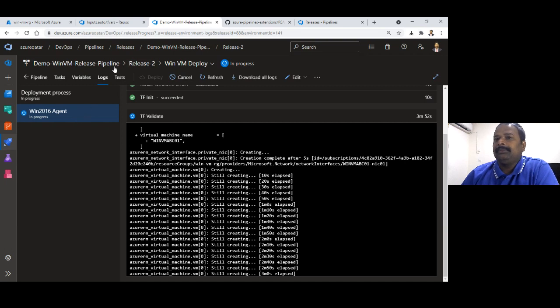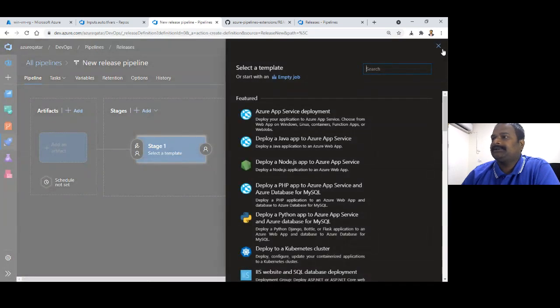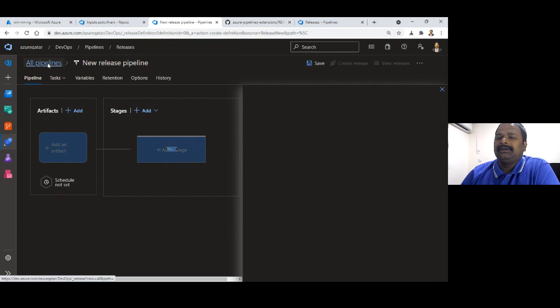Meanwhile, in the pipeline, let's learn more about the extensions. If I say new release pipeline, I think it is completed now. Okay, that's fast enough. Let's go back to the pipeline.